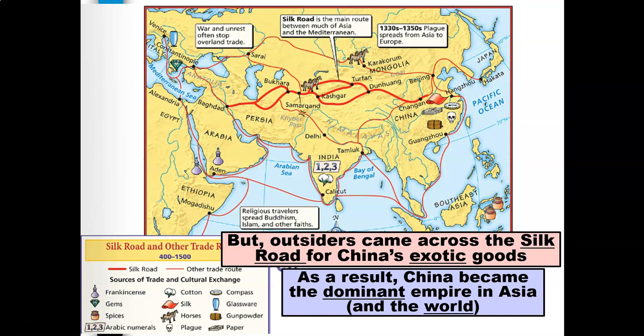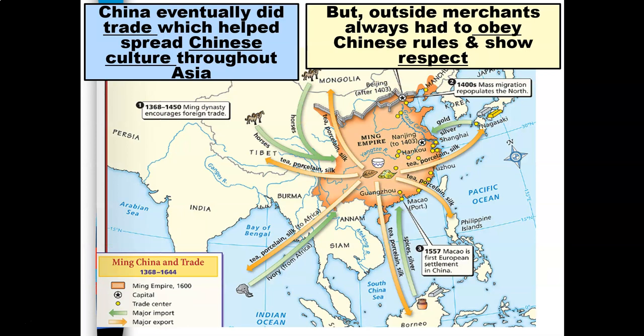And also some of the sources of trade and culture exchange were gems, spices, silk, horses, as well as technology such as gunpowder, glassware, paper, among many other things, including diseases, plagues that became part of the trade network that was happening at this particular time period. China eventually did trade, which helped spread Chinese culture throughout Asia. But outside merchants always had to obey Chinese rules and also show respect.